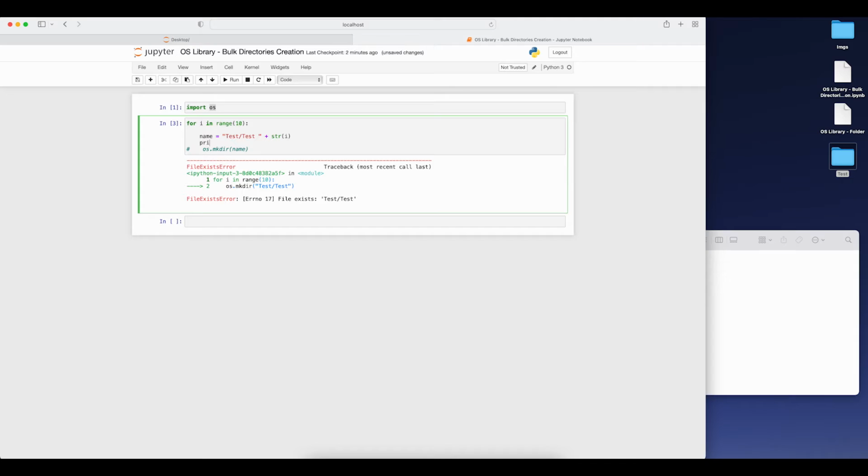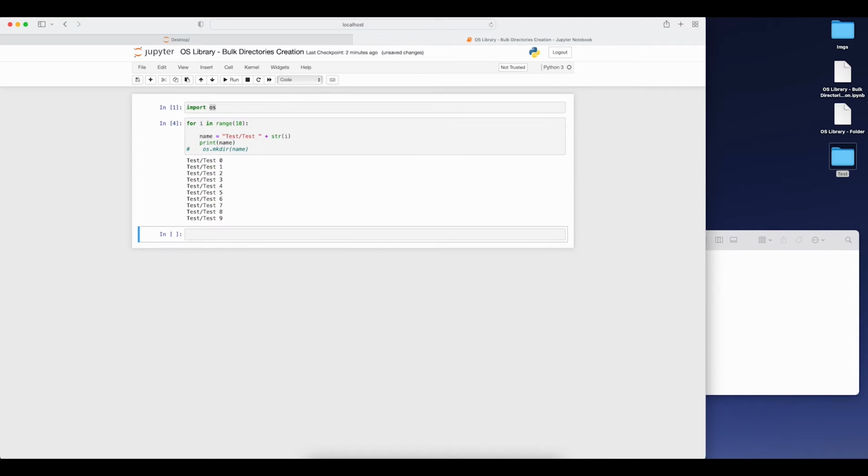If I'm printing the name, this will print only the name of the folder inside the test folder. First of all I'll print test1. Here as well you can write i plus 1, so that it will not go from 0 to 9, it will go from 1 to 10. So the folder names are test1, test2, test3, test4, and up to test10.